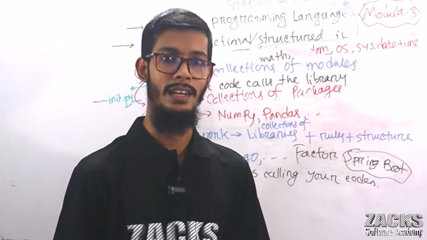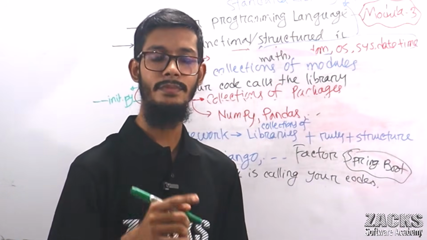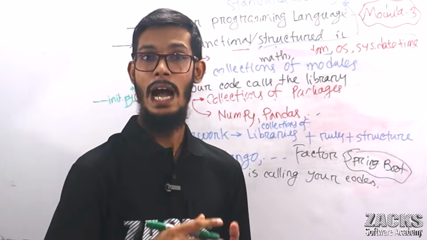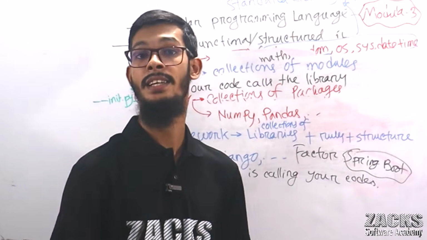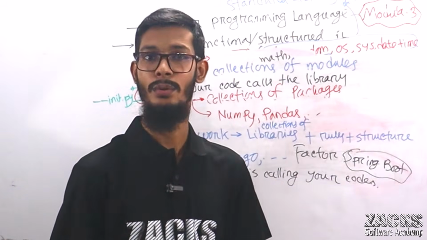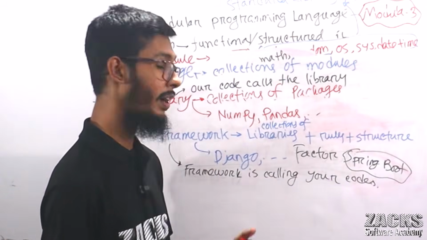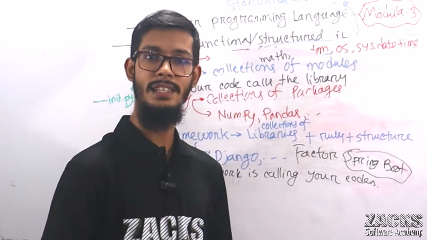structure. So in a library, you are the boss. You are calling the library's code. Actually, our code calls the library. You are controlling, you are deciding each and everything, something like you are using a tool from the toolbox. But what about a framework? Actually, the framework calls our code. Framework is like a factory.